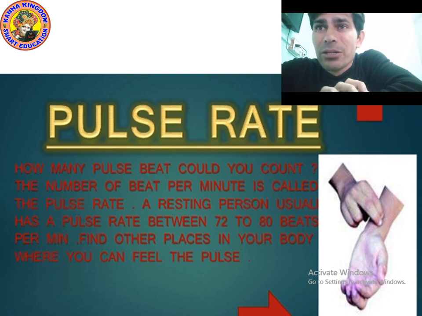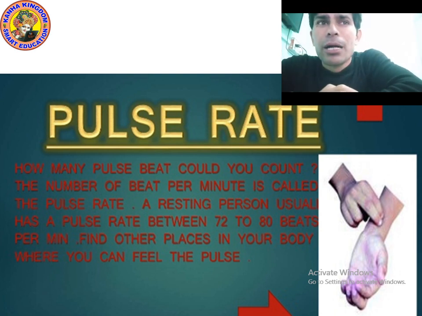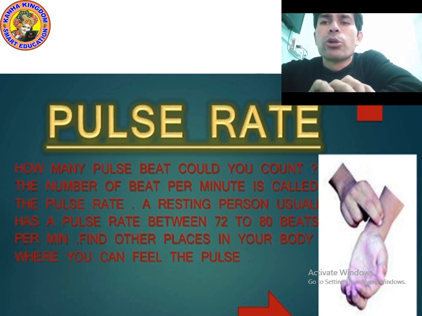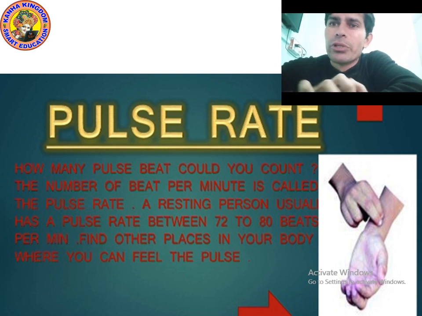Circulatory system is made up of heart, blood and blood vessels. There are three main parts of the circulatory system: blood, blood vessels and heart. So in the next class we will study about the heart. Okay, now let's move on to the next point.